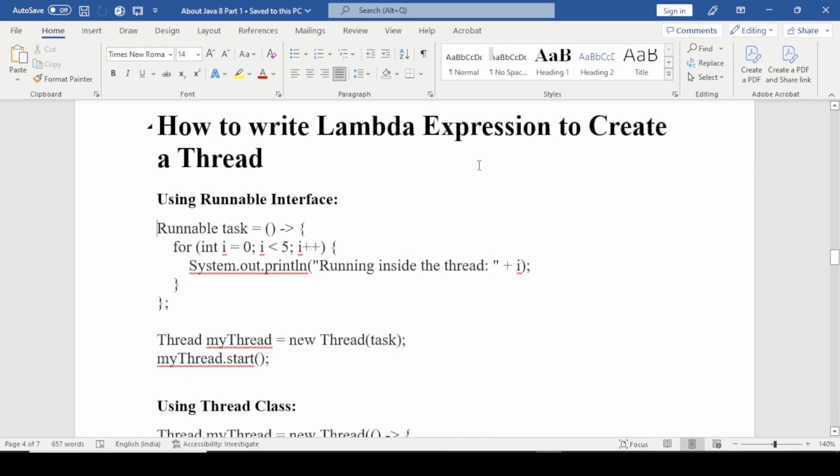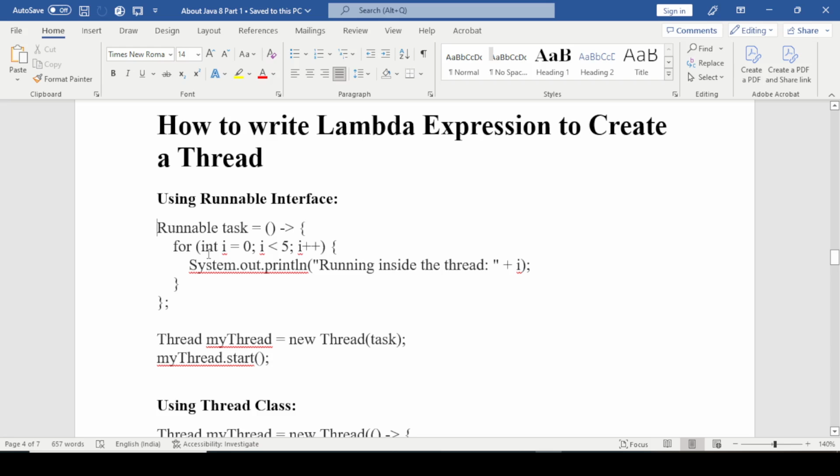So we have to write it using the Runnable interface. First we create the Runnable interface object, applying it with the constructor and a for loop. This runs five times.